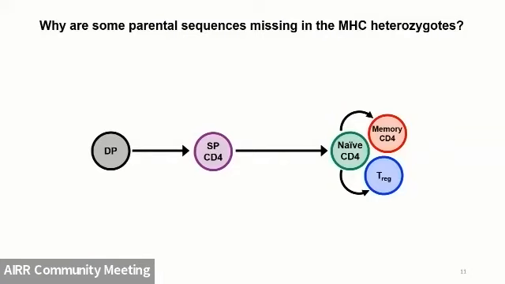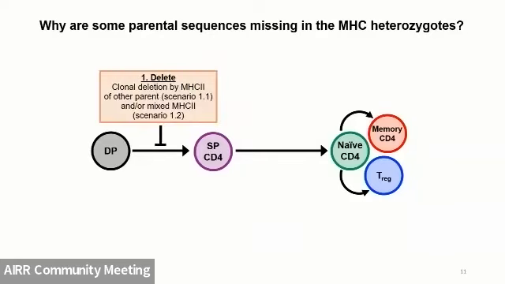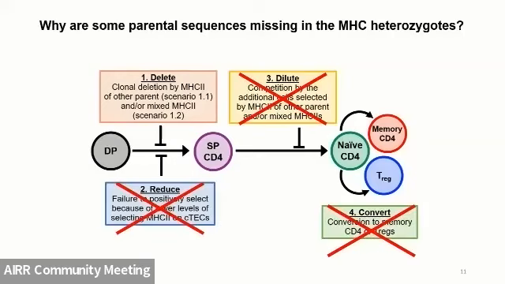If you look at TCR development, there are many different checkpoints and ways that we think these sequences could go missing. So I'm just going to focus on the stage of a T cell going from a double positive thymocyte to selecting to commit to the CD4 lineage. We think that these TCRs are deleted by clonal deletion from class 2 molecules presented from the other parent and/or the mixed molecules. It's worth mentioning that we have done a lot of different studies to see in different checkpoints where these sequences could go missing. I'm not going to get into that today, and I'm just going to focus on this first step because it seems like this is actually what's going on.